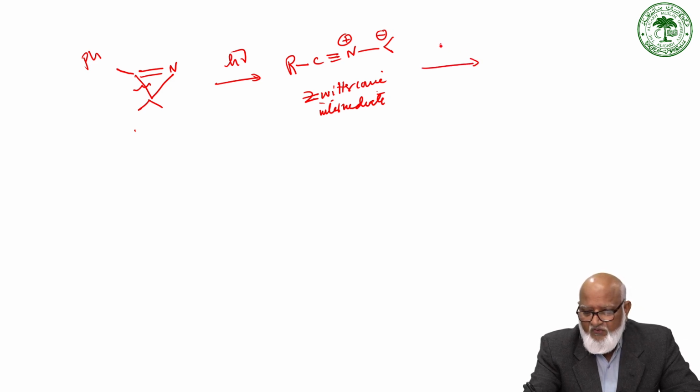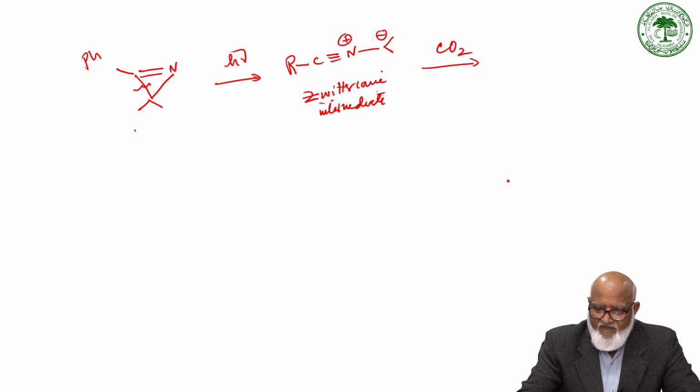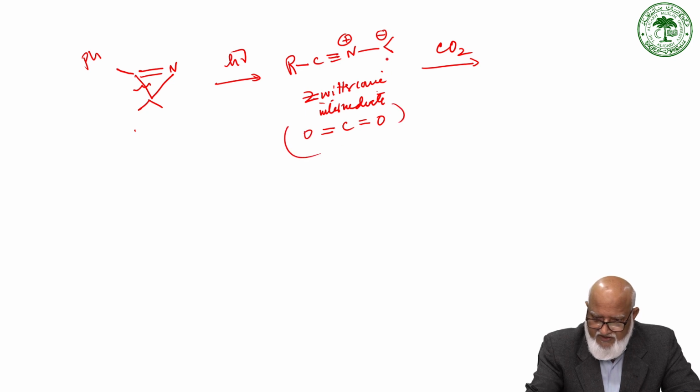So it reacts with CO2 to give a 5-membered ring system. So CO2 can add, C double bond O double bond O. So this is going to add in such a way, 3+2. So this is attacking here and then this is attacking here. So what we end up with is a product like this, C double bond N. Right. So this is the product which is formed.